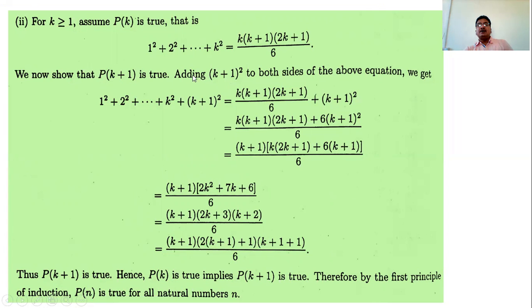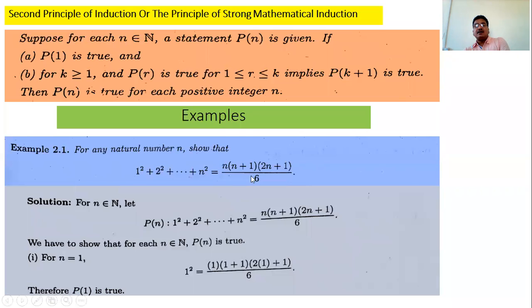We have to prove the statement for k plus 1. That is, 1 square plus 2 square plus ... plus k plus 1 square is equal to this. Substitute n as k plus 1. What we have to show? k plus 1 in bracket, k plus 1 plus 1 in bracket, 2 in bracket k plus 1 plus 1.